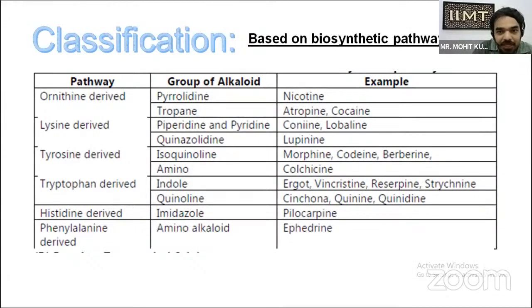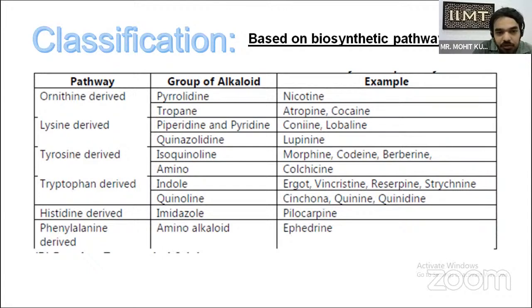Now, based on synthetic pathway, as we know, every chemical compound follows a certain pathway, so on the basis of pathway these compounds are classified. The first is ornithine derived: pyrrolidine, example nicotine, and tropane, example atropine and cocaine. Lysine derived include piperidine, pyridine and quinolizidine; examples are coniine, lobeline and lupinine. Tyrosine derived include isoquinoline and amino types. It includes morphine, codeine, berberine, and colchicine for inducing polyploidy.